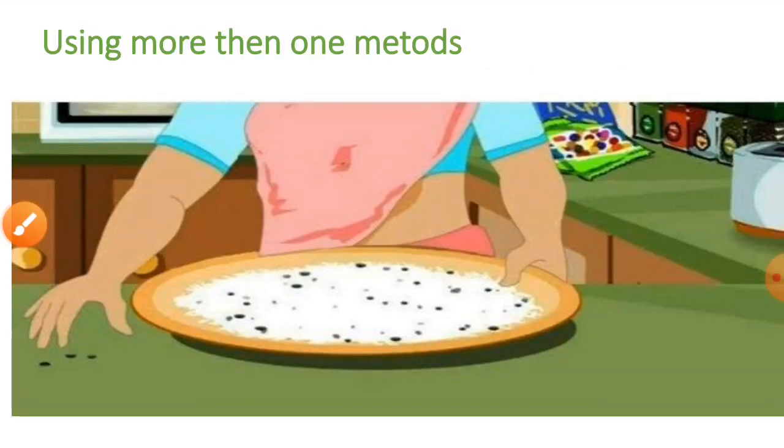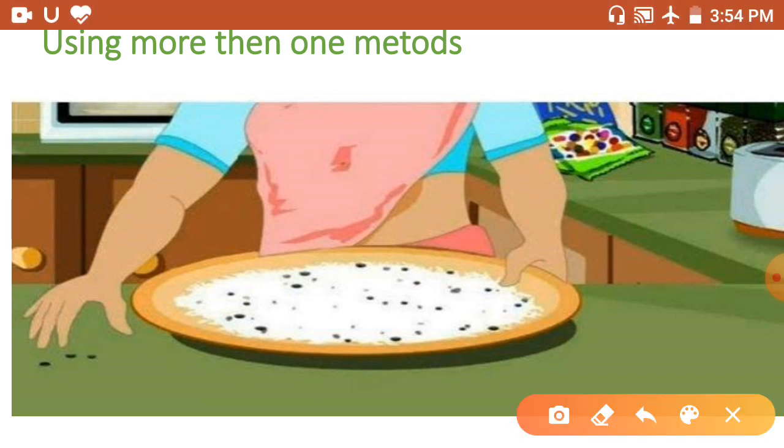Now, sometimes we use more than one method for separation, right? For example, when we cook rice, first we clean it with our hands. We can do hand picking for removing stones and any sandstone.